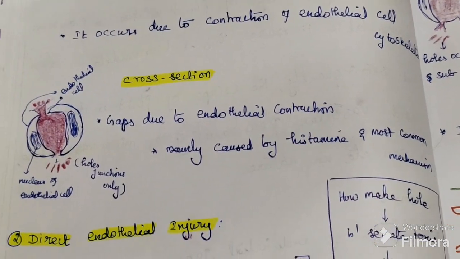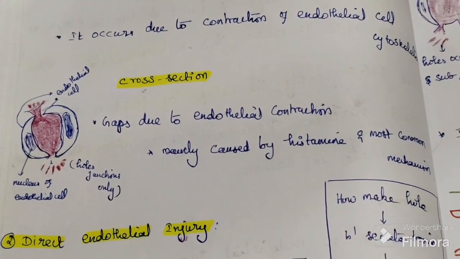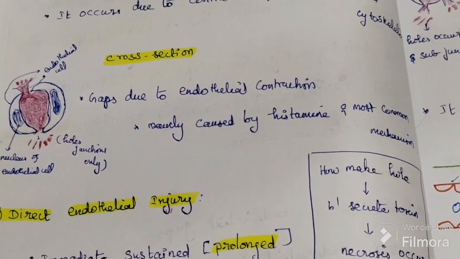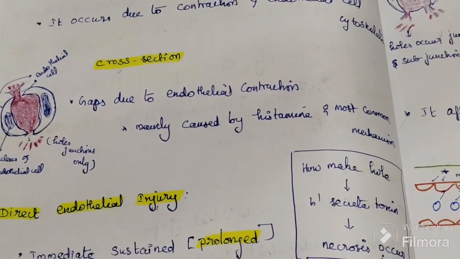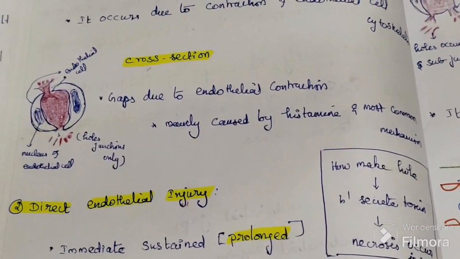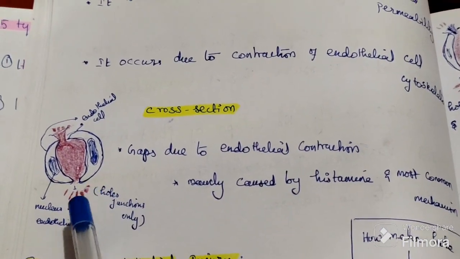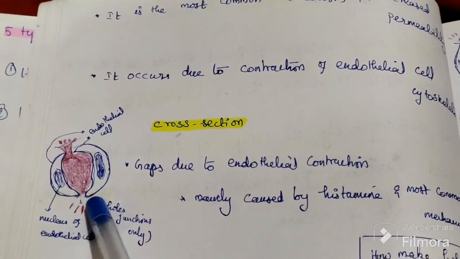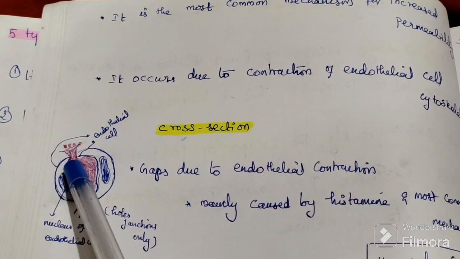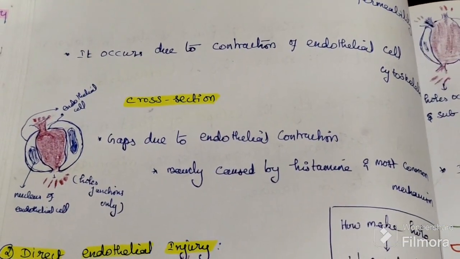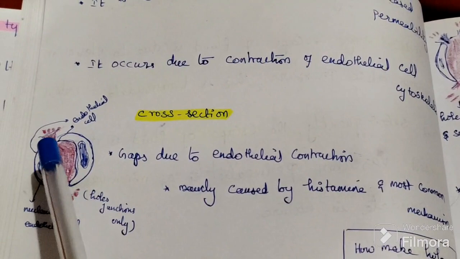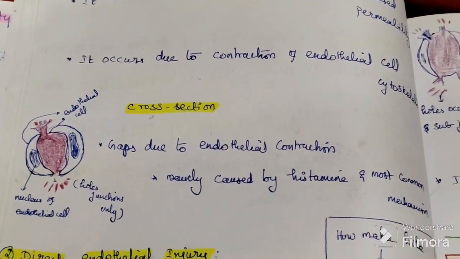How will that hole form? After bacteria enter, they secrete toxin. The toxin causes necrosis in those blood vessels. So it makes a hole here, in the endothelial cells. It makes the hole in the junction only.